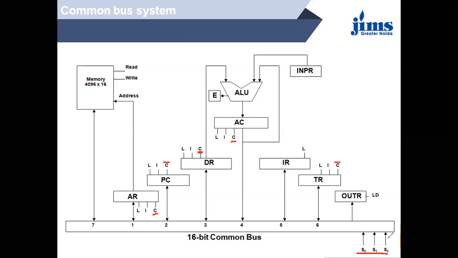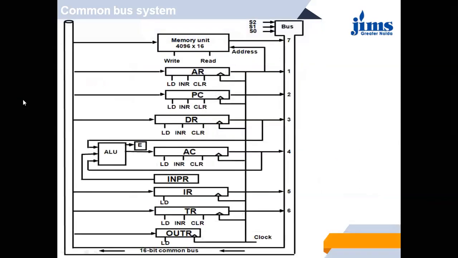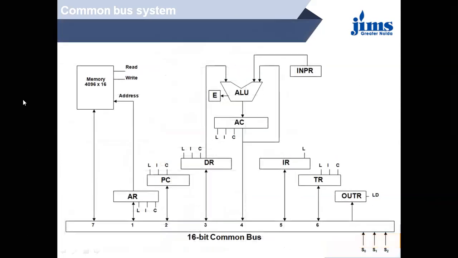Now we will try to see how the value of the selection lines works.